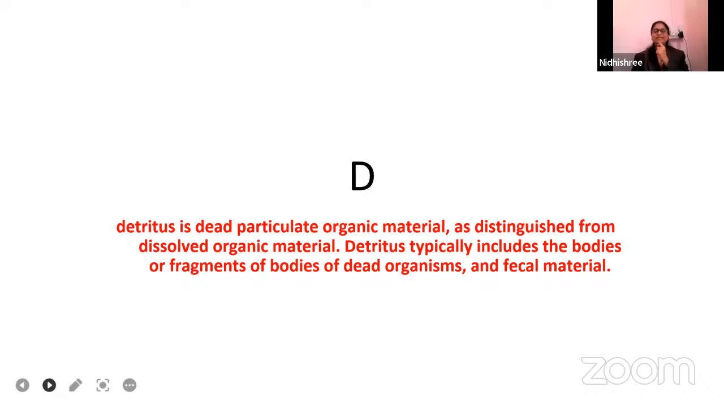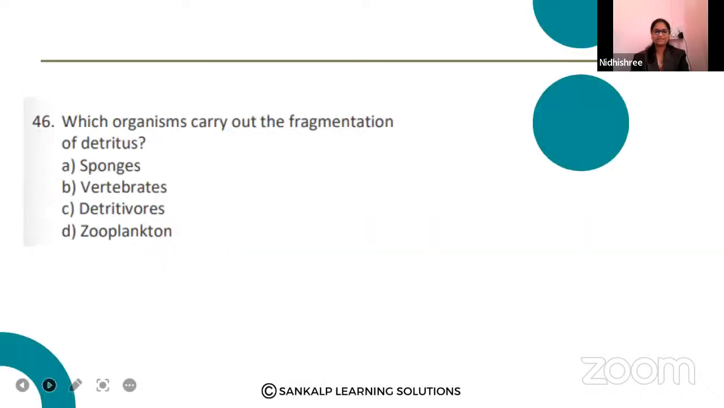Detritus is dead particulate organic material as distinguished from dissolved organic material. Dissolved organic material is decomposed, that is, it becomes humus. But what is detritus? It is particulate organic matter. Particles are there, that is fecal matter and all. Detritus typically includes bodies or fragments of bodies of dead organisms as well as fecal matter of organisms.